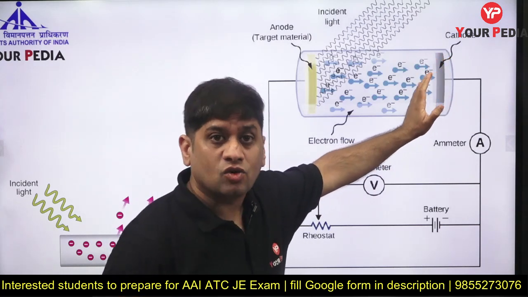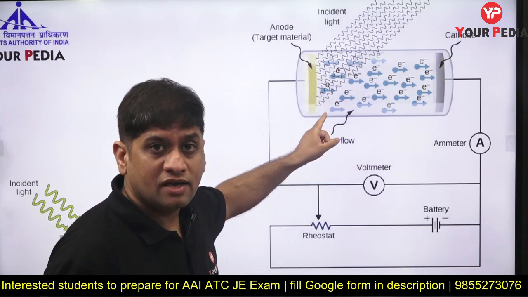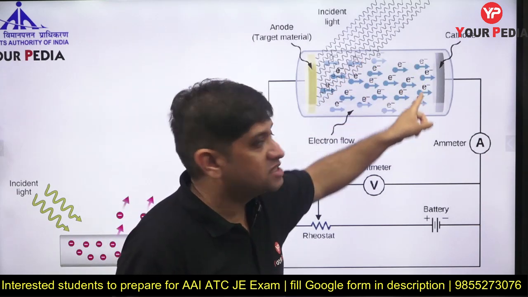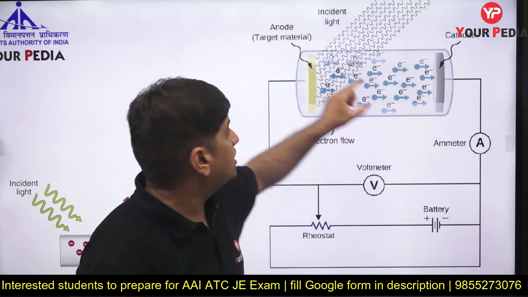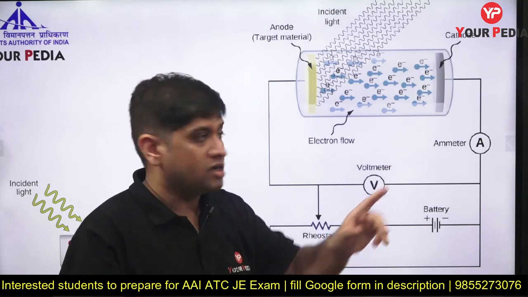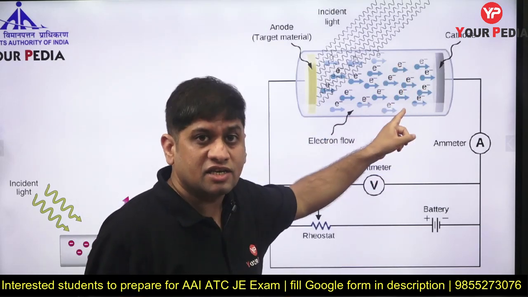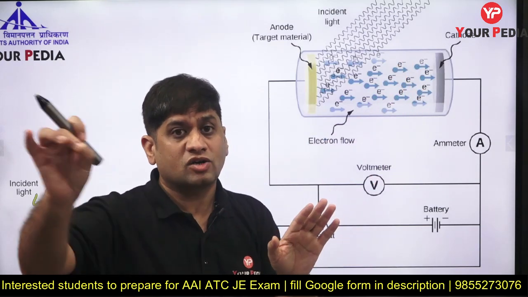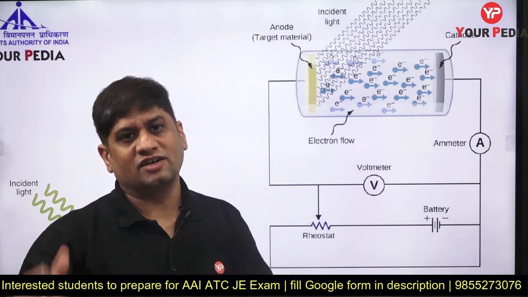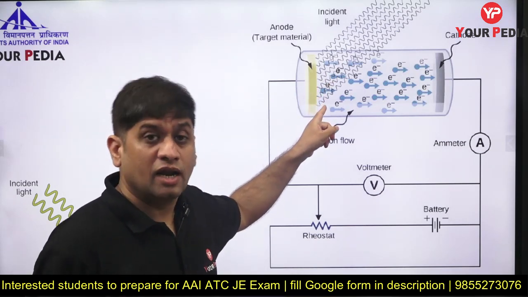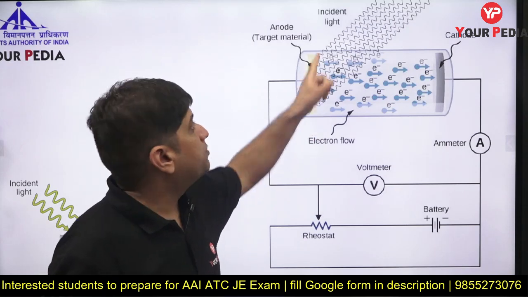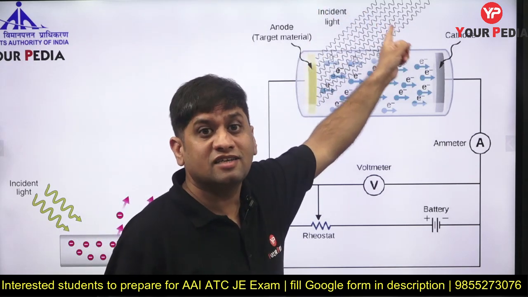But only as many electrons can come as are created here. The number of electrons reaching here cannot be more than the number of electrons ejected at this point. And the number of electrons ejected depends on the number of photons, that is intensity.